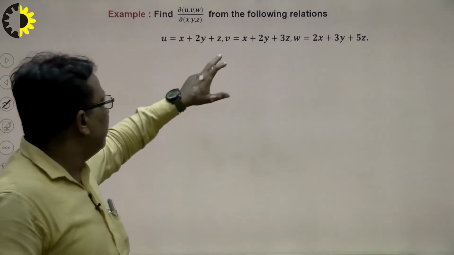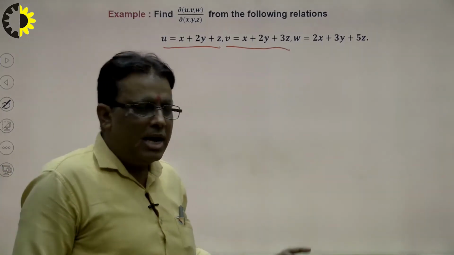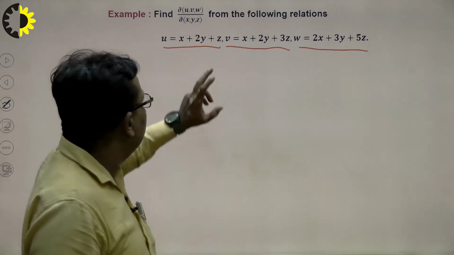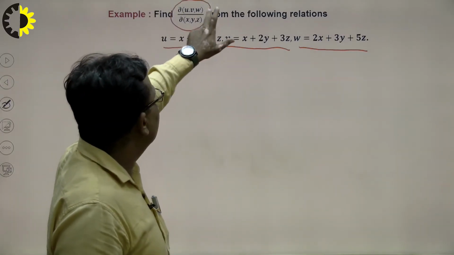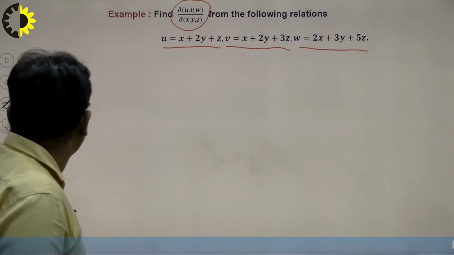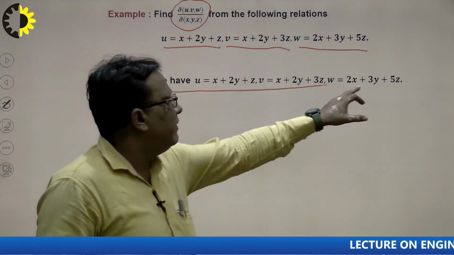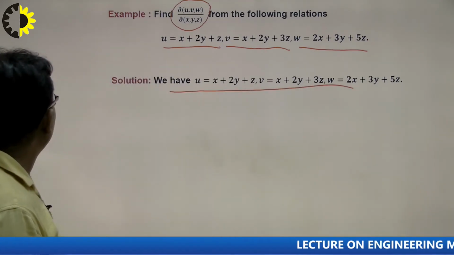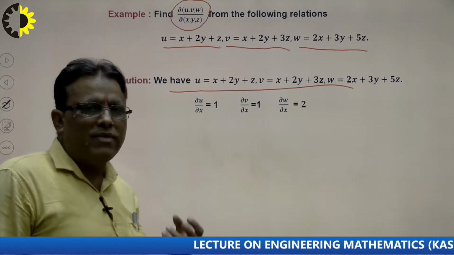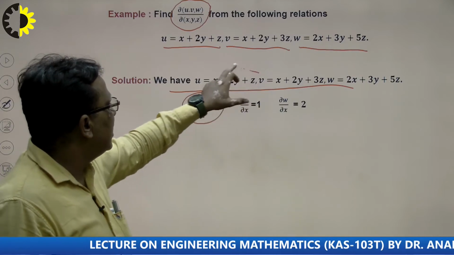Suppose u is a function of x, y, z and v is also a function of x, y, z and w is also a function of x, y, z. Now the question is how to calculate the Jacobian of u, v, w with respect to x, y, z here. So first of all I write the formula of the Jacobian, right, and that is the given condition with the given problem, right. How to calculate the Jacobian? First of all I calculate all the derivatives which are required for our calculation, del u over del x. How to calculate del u over del x? Differentiate u with respect to x.